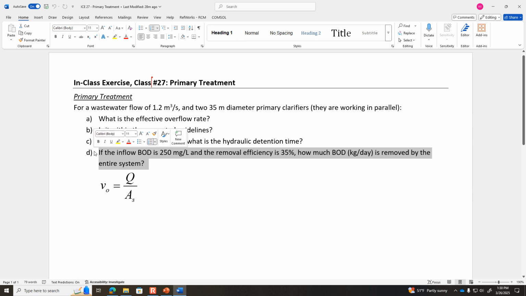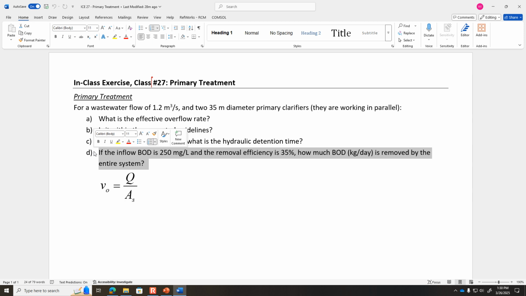If the inflow BOD is 250 and the removal efficiency is 35%, then how many kilograms per day is removed by the entire system? So the answer it's asking for is a mass flow rate. Mass flow rate is concentration times volumetric flow rate. So they want to know mass flow rate in units of kilograms per day.